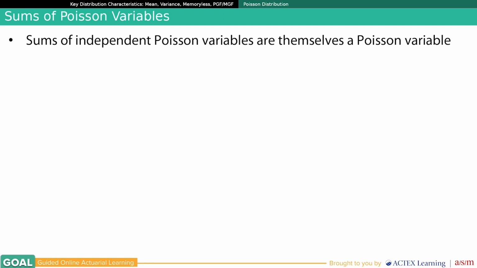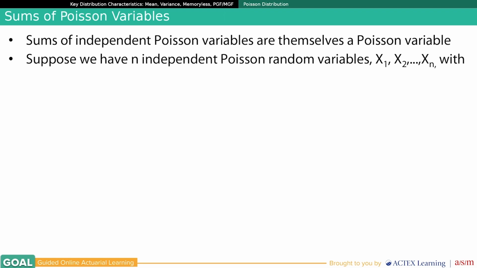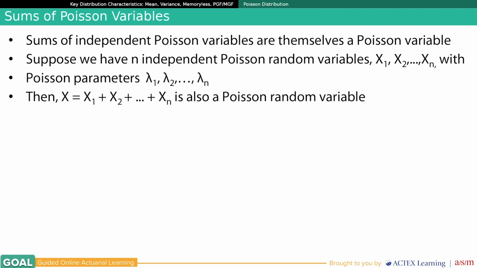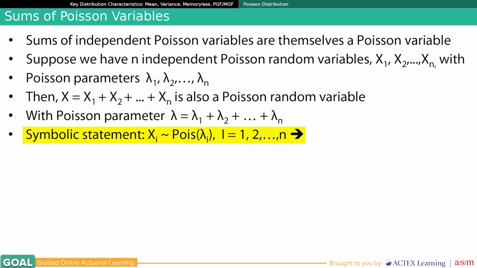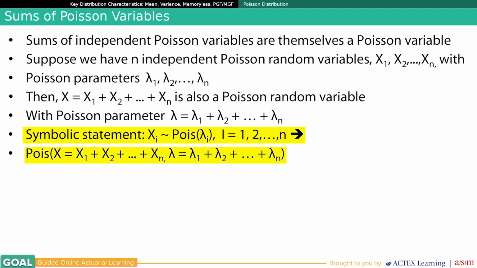Sums of Poisson variables. Sums of independent Poisson variables are themselves a Poisson variable. Let's be more specific. Suppose we have n independent Poisson random variables, x1 through xn, with Poisson parameters lambda 1 through lambda n. Then x, which is the sum of x1 through xn, is also a Poisson random variable, with Poisson parameter lambda equal to the sum of the lambda i. The symbolic statement is that if xi is distributed as Poisson of lambda i for i equal 1 through n, then the sum of the xi is distributed as Poisson with parameter lambda equal to the sum of the lambda i.